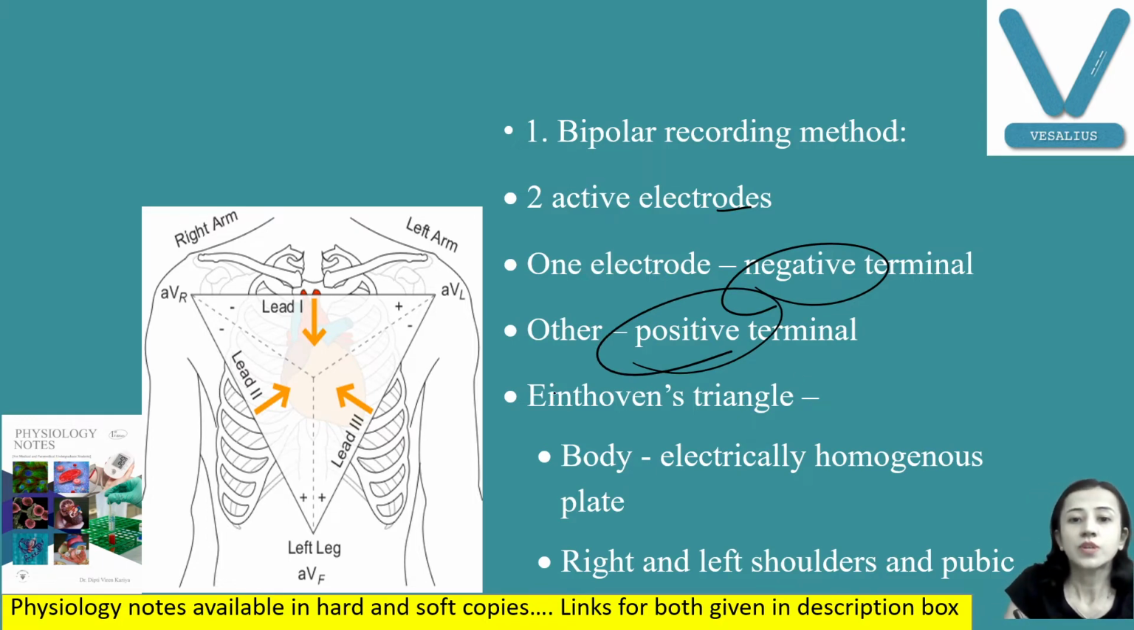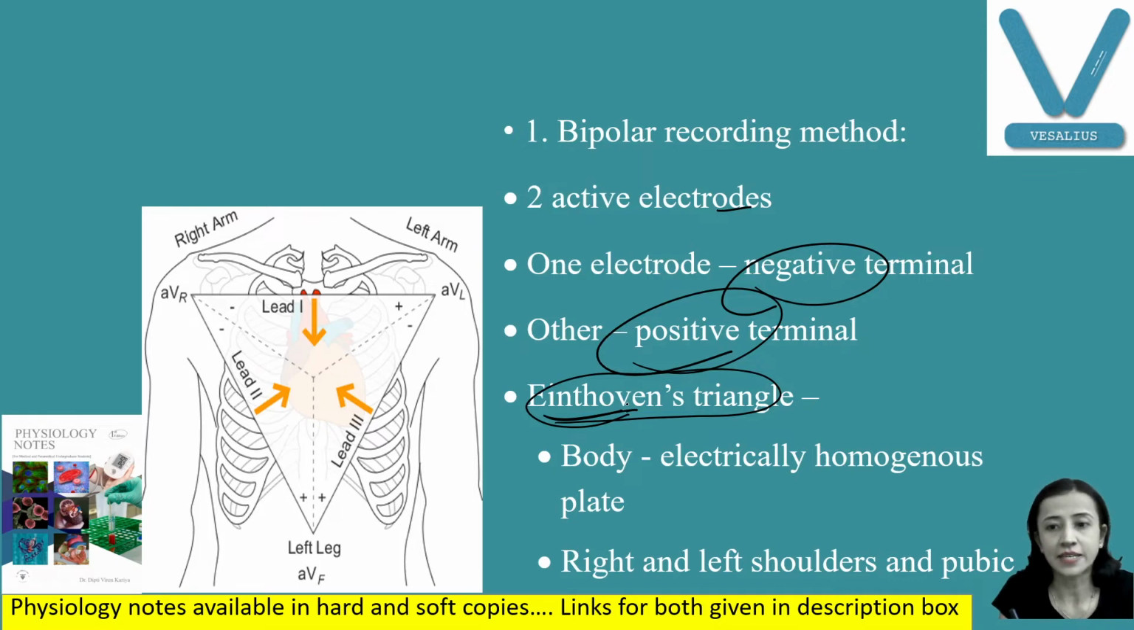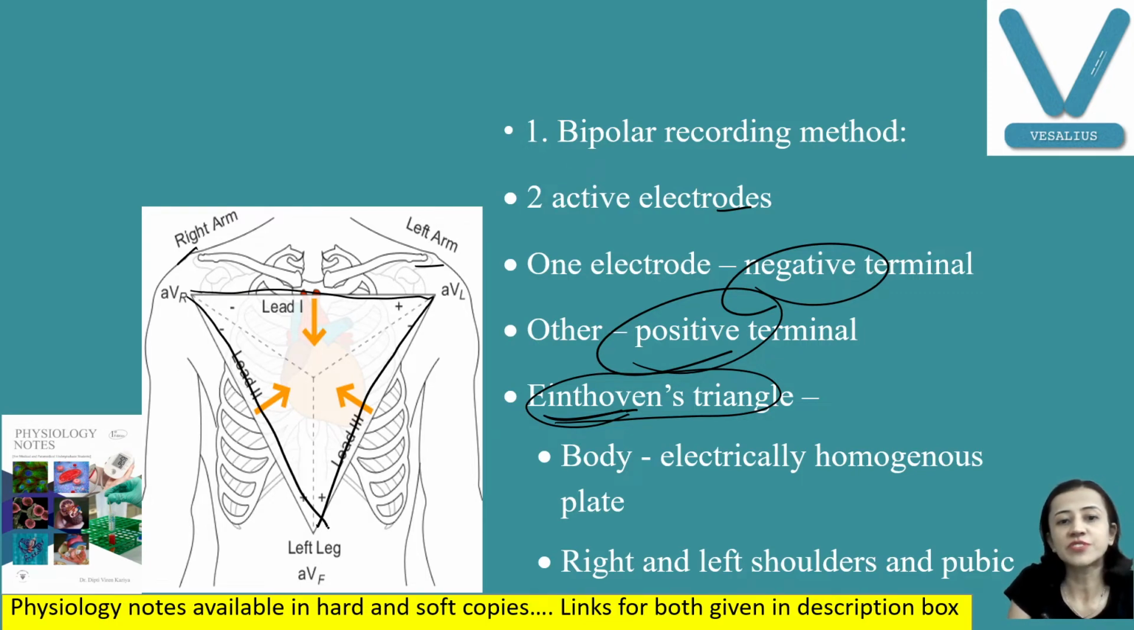Now Einthoven, as we have discussed, was the father of modern electrocardiography. So Einthoven has made a triangle. Here Einthoven assumed that our body is like an electrically homogeneous plate, and right shoulder, left shoulder, and pubic region, these three are the corners of an equilateral triangle. He made one equilateral, equal sides, triangle. And these three are the corners of this equilateral triangle, and our heart is in the center of this triangle. So this triangle is known as Einthoven's triangle.